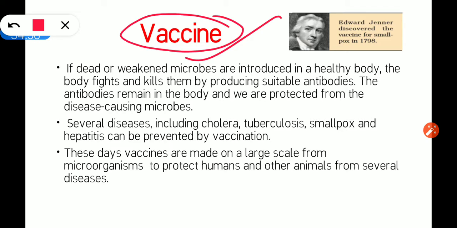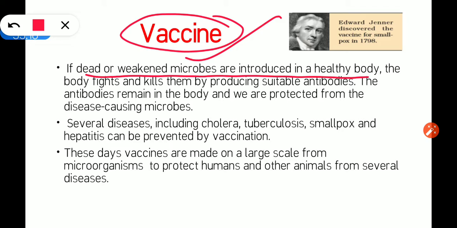If dead or weakened microbes are introduced into a healthy body, the body fights and kills them by producing suitable antibodies. See how our immune system works. Any foreign particle, it can be bacteria, it can be a virus, it can be a fungus.